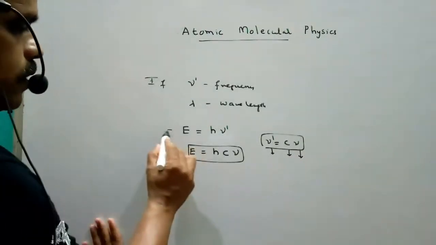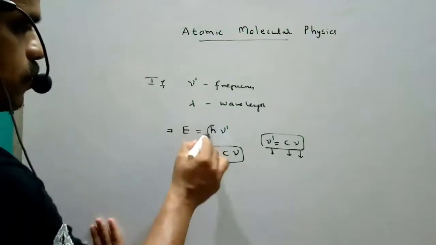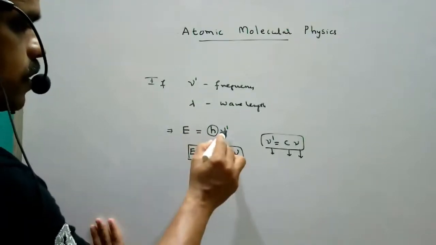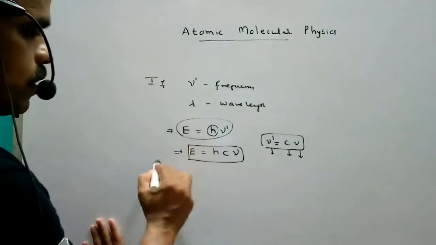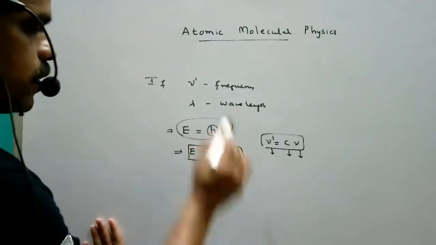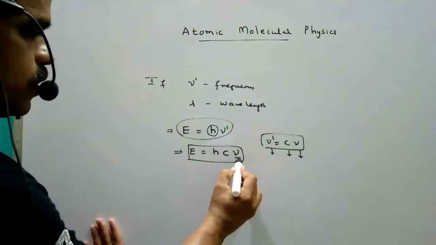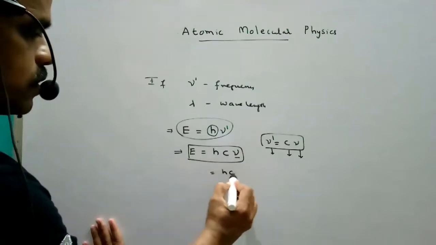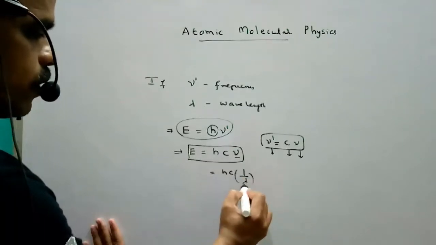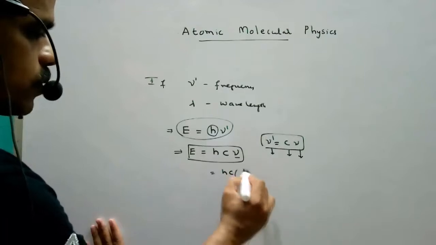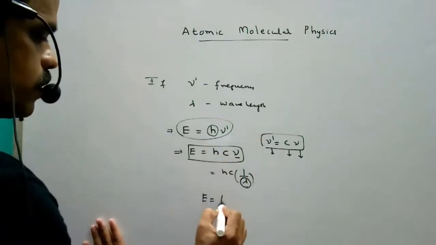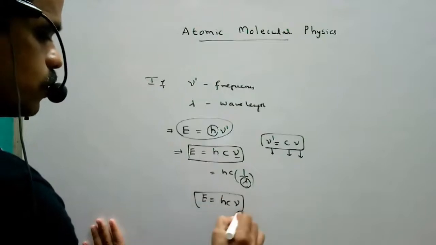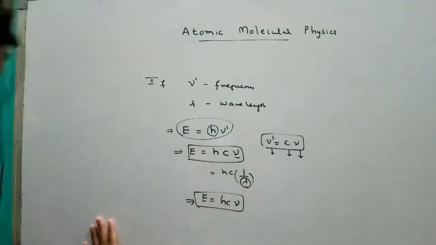So the total energy, where h is the Planck's constant, is equal to h nu dash. So here the total energy in terms of wave number is hc nu, where nu is the wave number. That means hc times 1 by lambda. Lambda is wavelength, so the reciprocal of wavelength is nothing but wave number. So ultimately we can write hc nu. This is the total energy in terms of wave number.